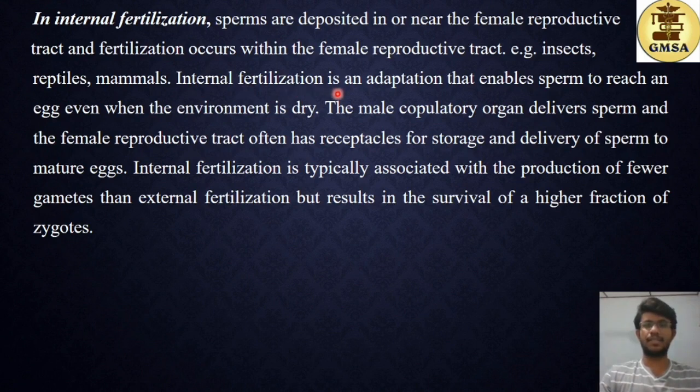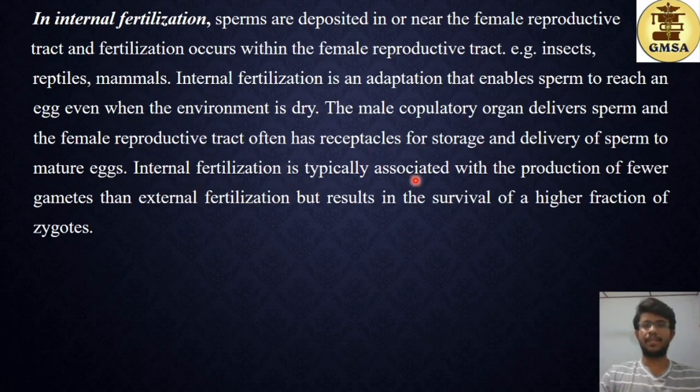Internal fertilization is an adaptation that enables sperms to reach an egg even when the environment is dry. The male copulatory organ delivers sperm, and the female reproductive tract often has receptacles for storage and delivery of sperm to mature eggs. We'll be talking about how the fertilization process occurs in future videos to come. Until then, this would be sufficient for you.